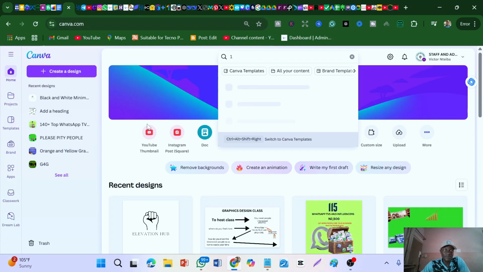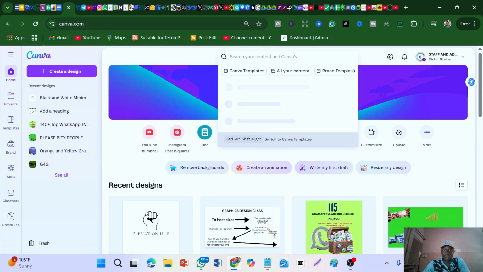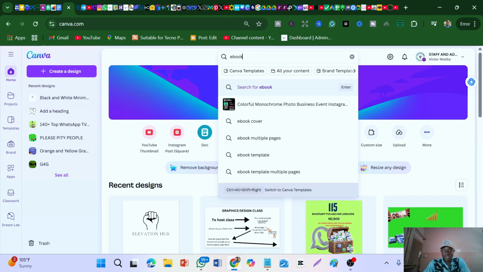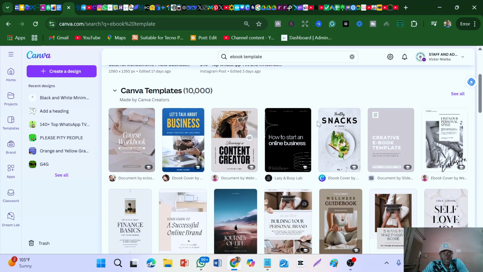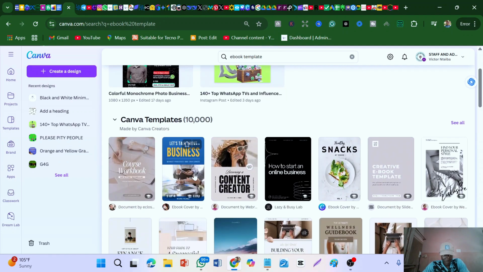Now when you register on Canva, it's going to bring this platform for you. Here you can see everything in the dashboard. So what I want you to do is come to this search bar and just type ebook. It's very easy and simple to create ebooks here on Canva. And then just type, let's say, ebook templates. Now you can see this is a lot of templates that it has brought for us. Let's just pick this particular one here.